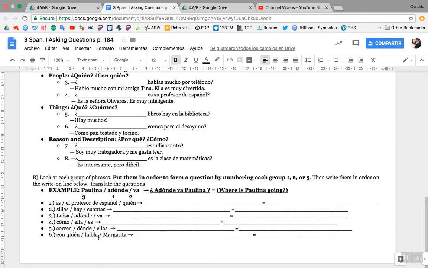And number 6. ¿Con quién habla Margarita? That one's a trick question. It's already in order. And that says, with whom does Margarita speak to?